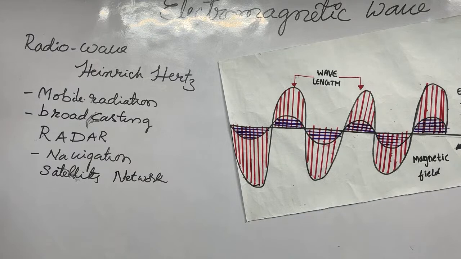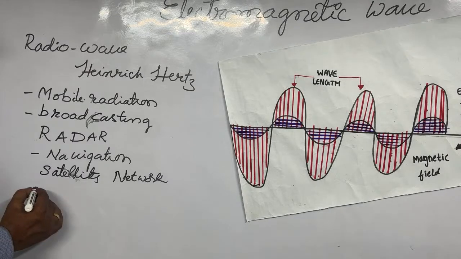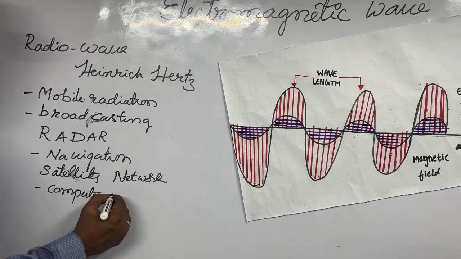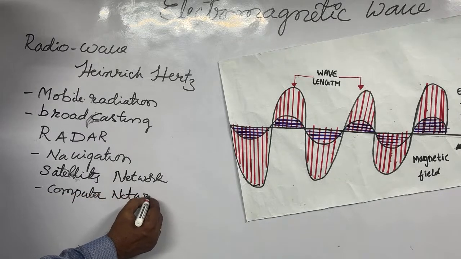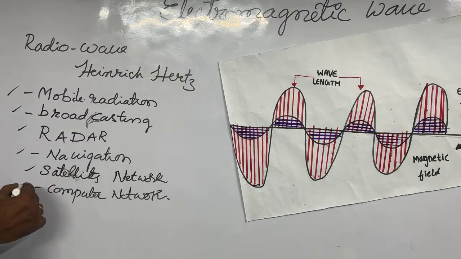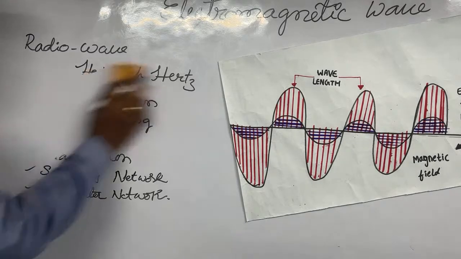And even for computer network purposes, these radio waves are very useful. So radio waves are useful in mobile radiation, broadcasting, radar, navigation, satellite network and computer network purposes. This much usefulness is there in radio waves. And comes the next one.